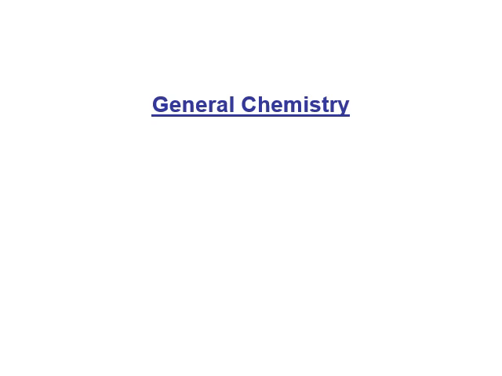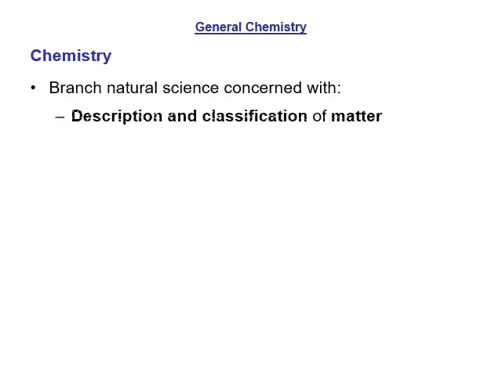Hi everybody. In this video we're going to start looking at general chemistry, which is what we're going to cover basically for the first test in thanatochemistry. If we look at the definition, chemistry generally is the branch of natural science that is concerned with description and classification of matter. So looking at describing the characteristics of different types of matter, then classifying it, putting it in categories, and then changes in matter. So what happens when they go through either a physical or chemical change.